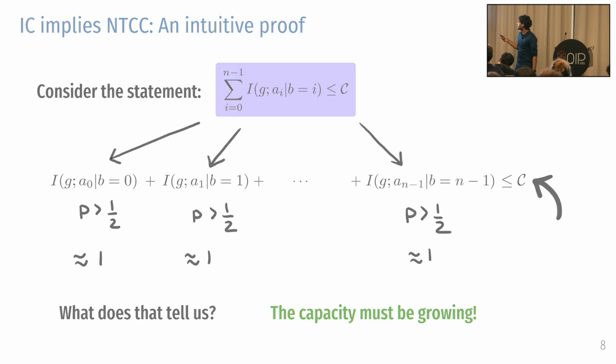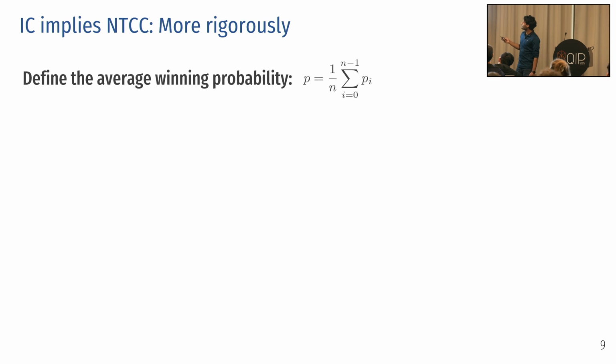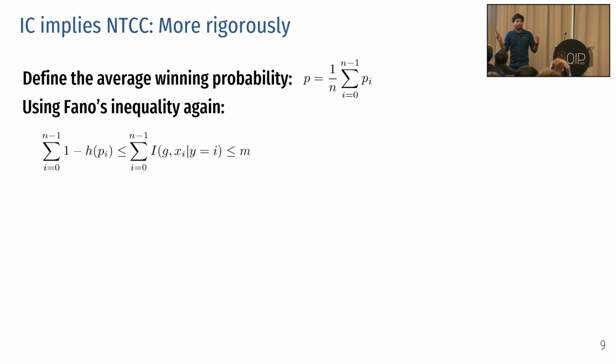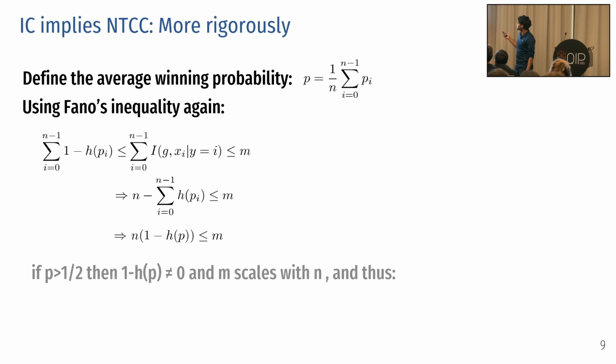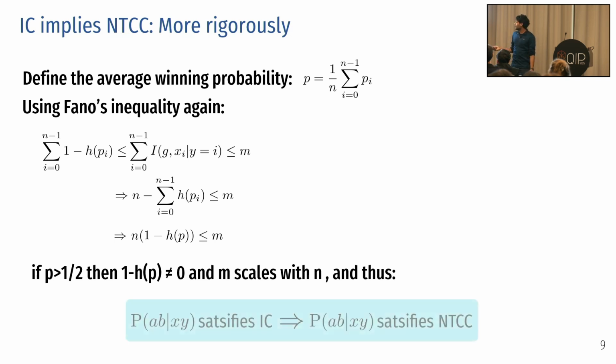Make sense? I can also frame this more rigorously. I would define some average winning probability, write down my statement, and use something called Fano's inequality. It's just a way to bound the mutual information in terms of entropies. I do some concavity argument and end up with this. Now, if I demand in this equation that I'm winning at greater than even odds, then my entropy is non-zero, and thus the message size m should scale with n. And that essentially means that this has a non-trivial communication complexity. Thus, any box which satisfies IC has to satisfy non-trivial communication complexity. Simple as that. But there's more.